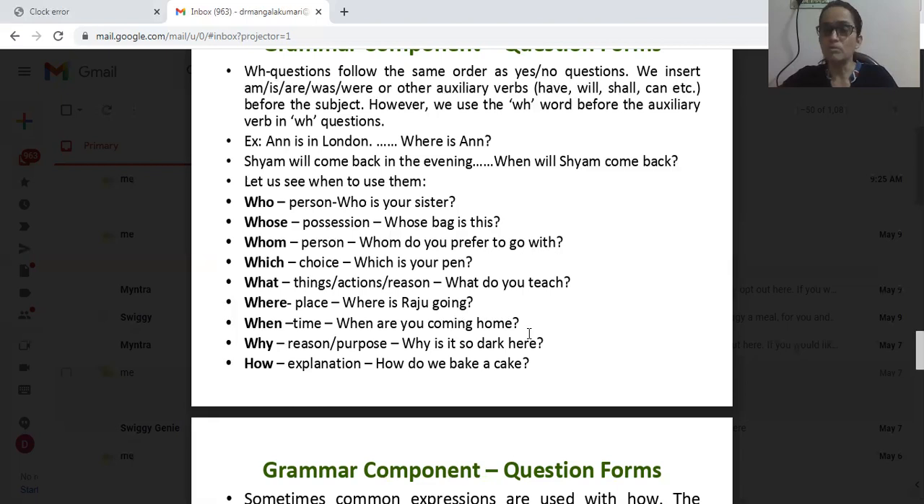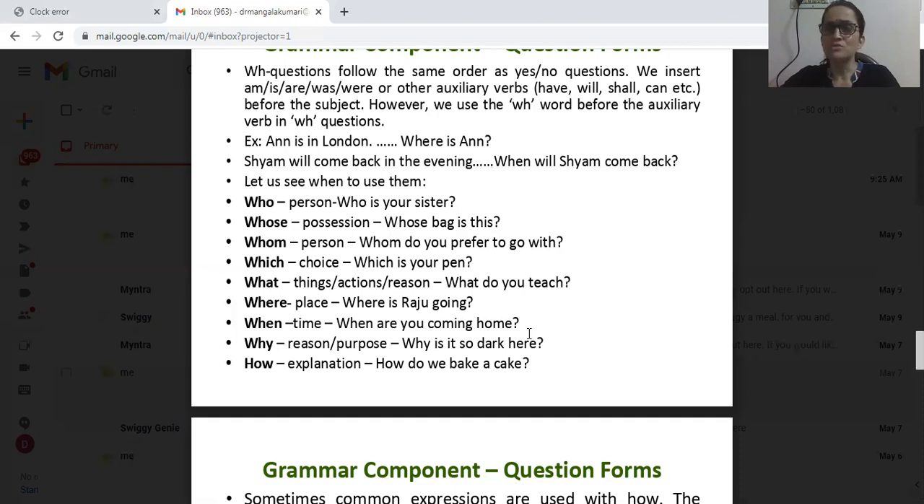Okay. What WH word is used for things, actions, or reason. How to frame the question? What do you teach? Where is used for place. So the question form is, where is Raju going? When is used to indicate the time. The question framed by this is, when are you coming home? Okay. Why is used to indicate reason or purpose. So the question formed by this is, why is it so dark here?